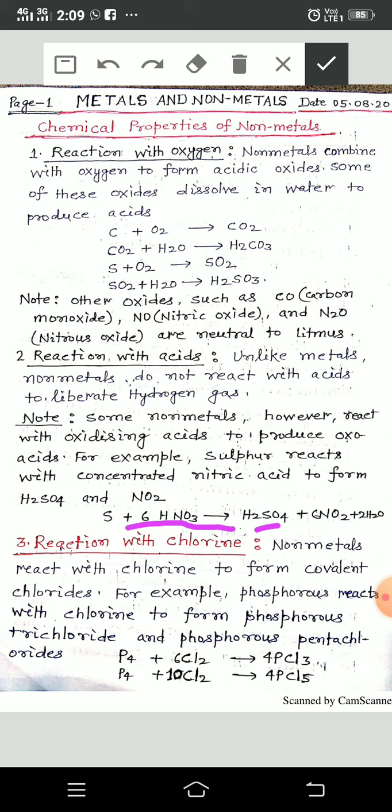Reaction with chlorine. Nonmetals react with chlorine to form covalent chlorides. For example, phosphorus reacts with chlorine to form phosphorus trichloride and phosphorus pentachloride. So this is the reaction.